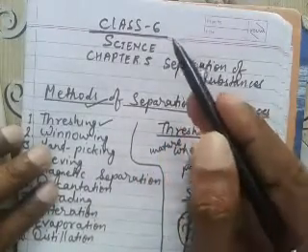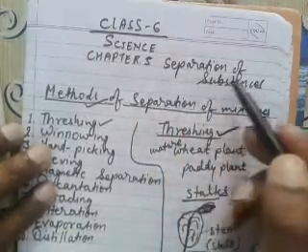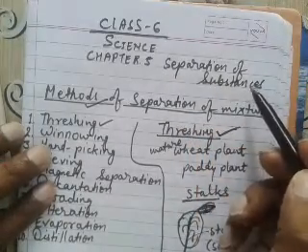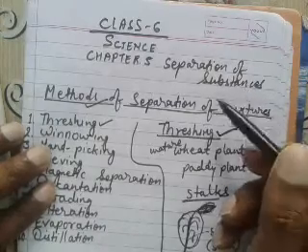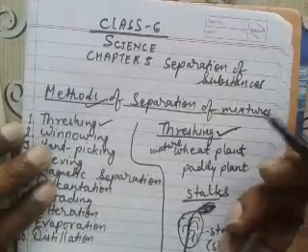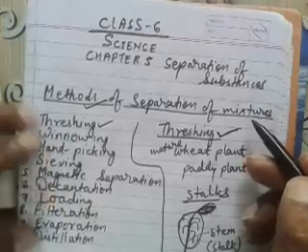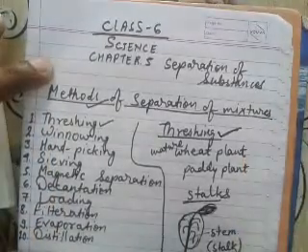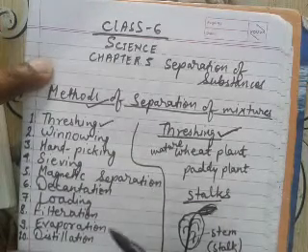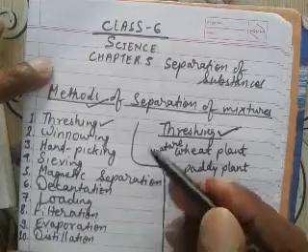Today I am teaching you class 6 science chapter 5, which is separation of substances. The name of the chapter, separation of substances, means how we can separate different substances from a given sample or mixture. So here we perform some methods to differentiate one substance from the mixture.